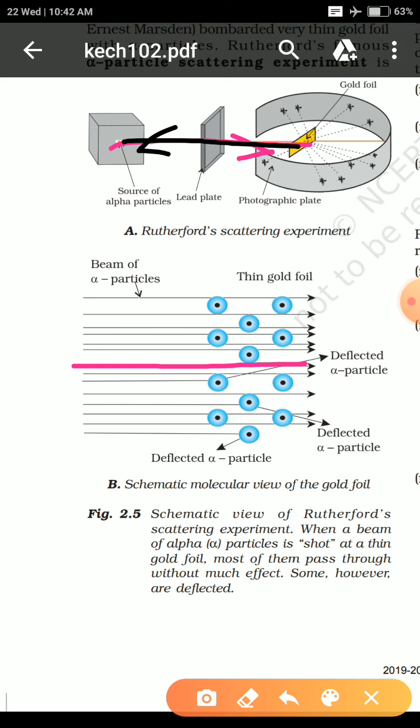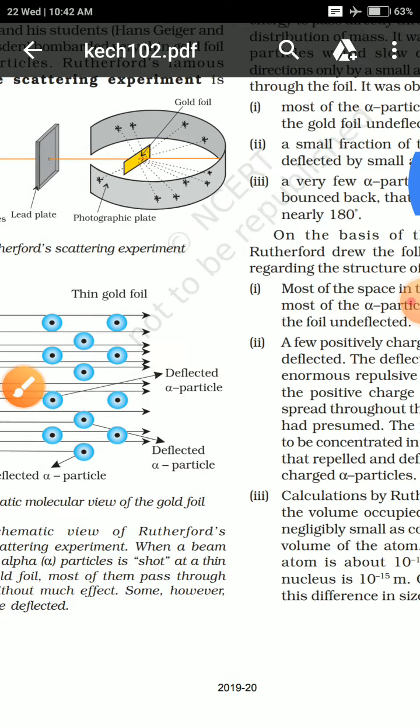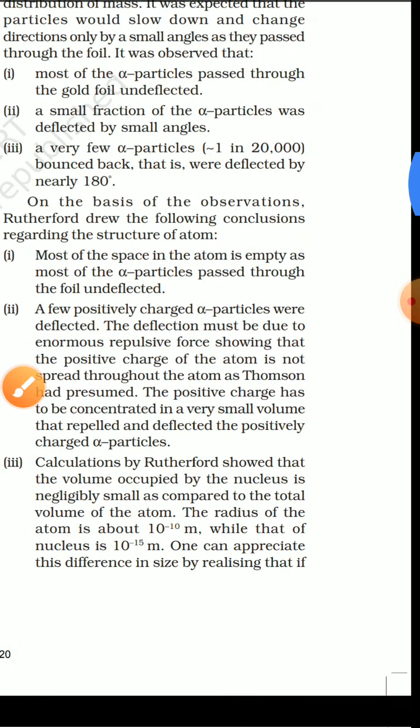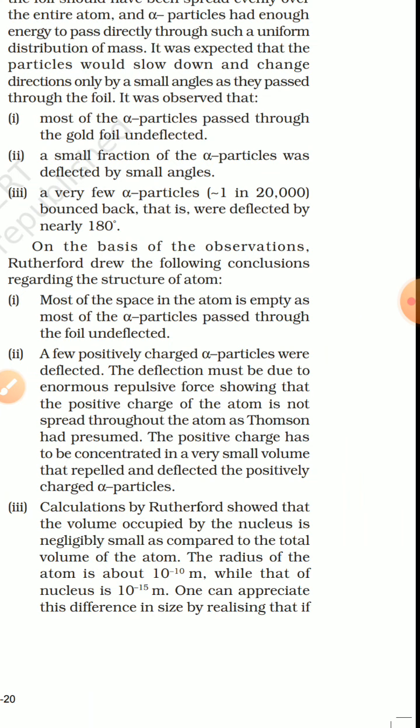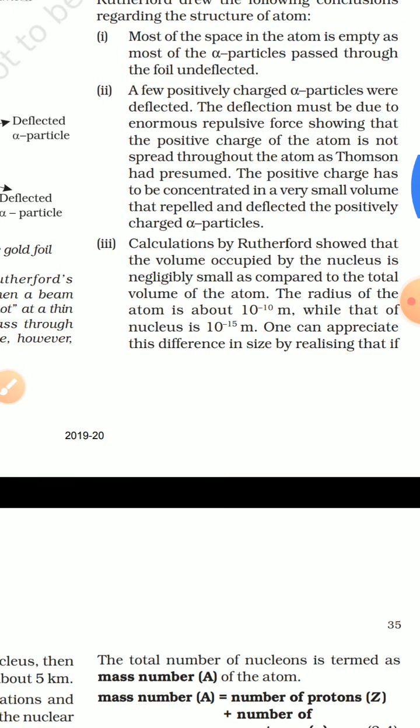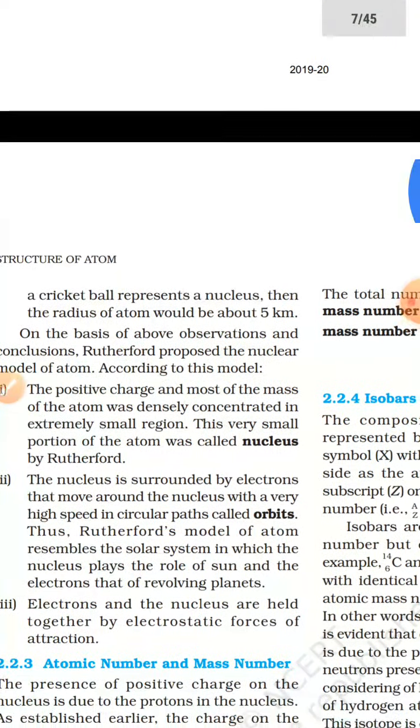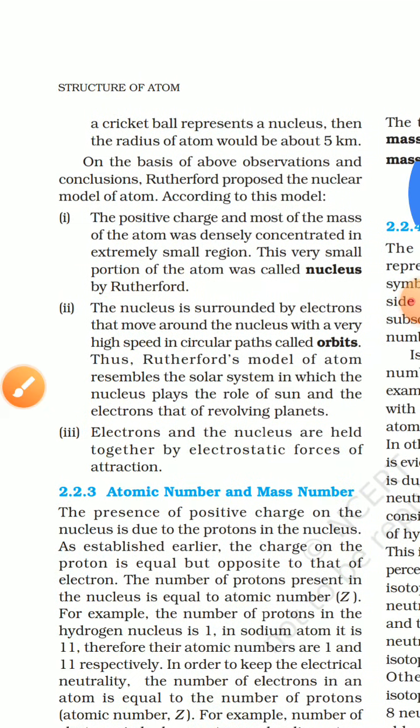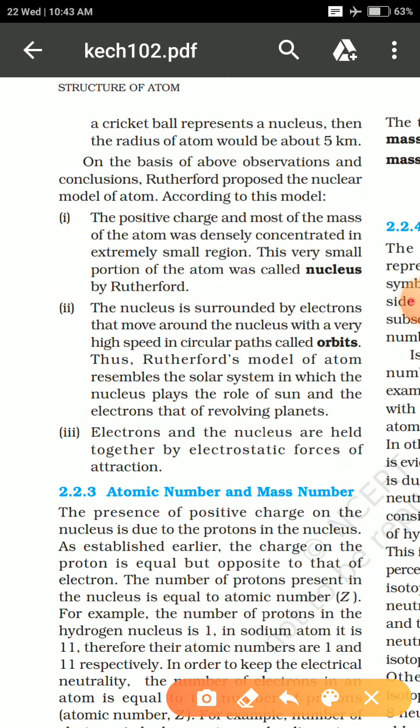Means out of the 20,000 alpha particles, he saw one particle which bounced straight back into the source directly. Okay, so that was what he observed. On the basis of this observation, he made some conclusions, which are not so important, but the model that he proposed is important. Conclusions you can write by yourself. What is important is actually the model.